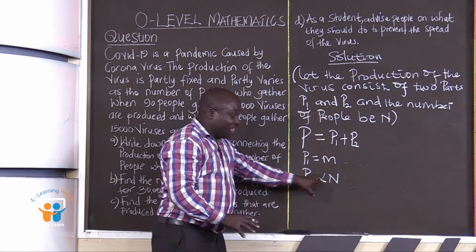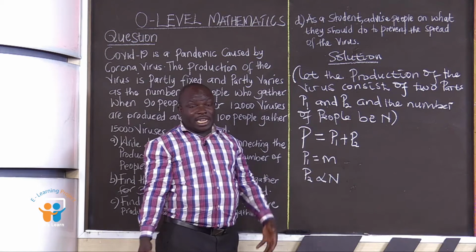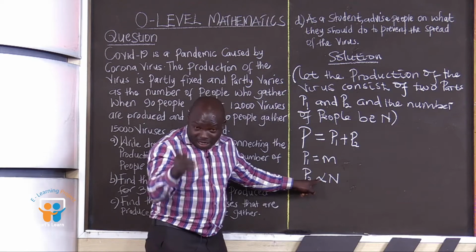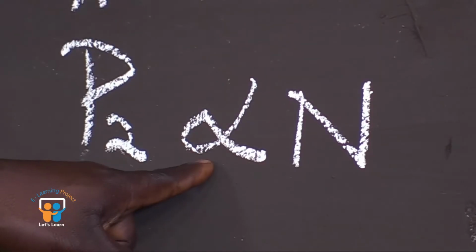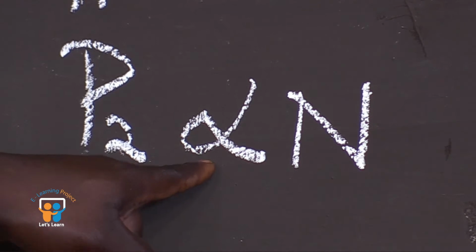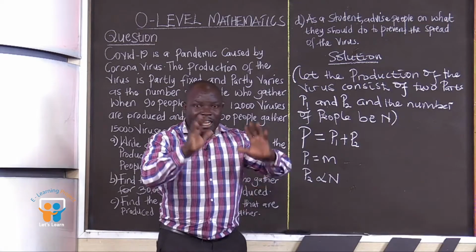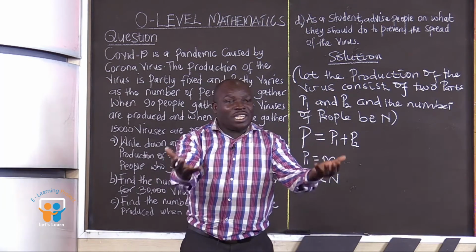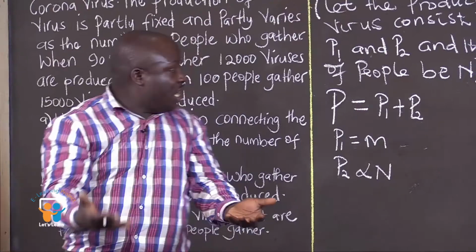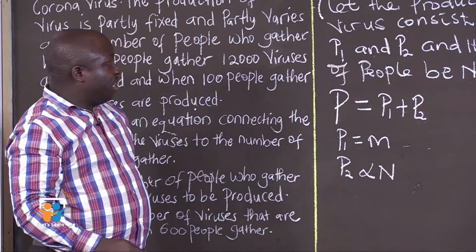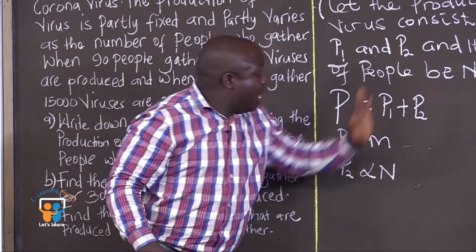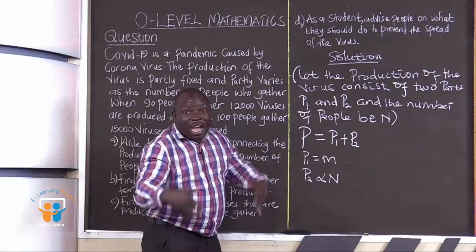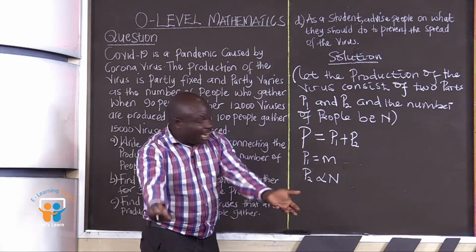A constant can be any letter. Apart from these ones we are seeing, we have a number of letters. Any letter can be a constant. Our interest is to eliminate the proportion sign. Step 1 of eliminating the proportion sign is introducing equal signs with a constant, and a constant can be any letter of your choice, apart from P, apart from N, apart from M. So let's assume our constant this time round is letter K.